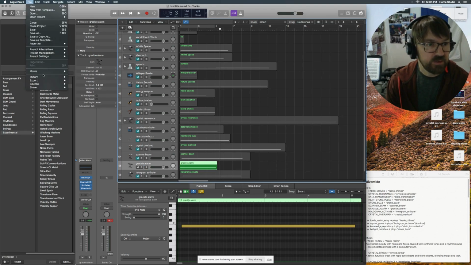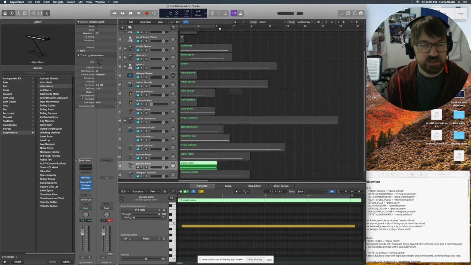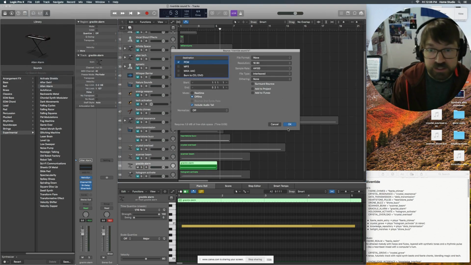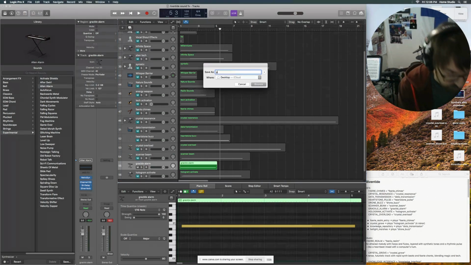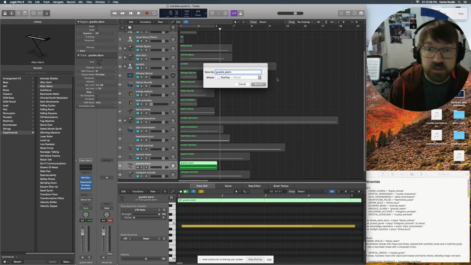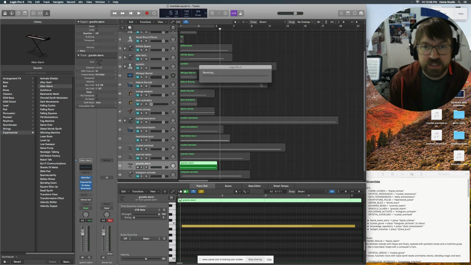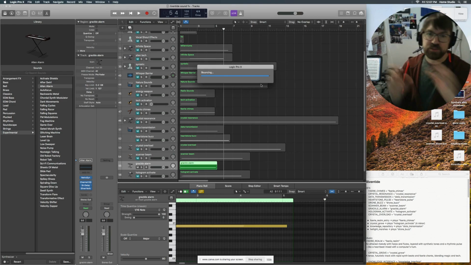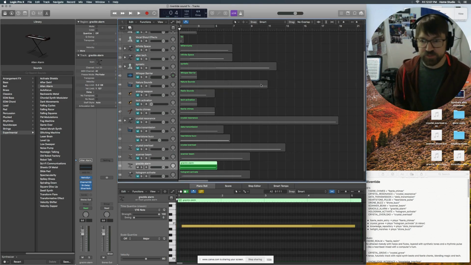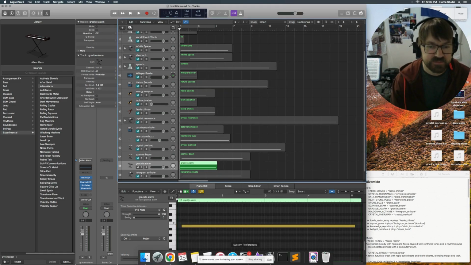And we'll mix down that grackle alarm as a wave, we'll name it grackle_alarm. And we'll bounce it. All right, now we'll head back over to the other computer, put those sound effects into those scenes, and see if we can't hear them.